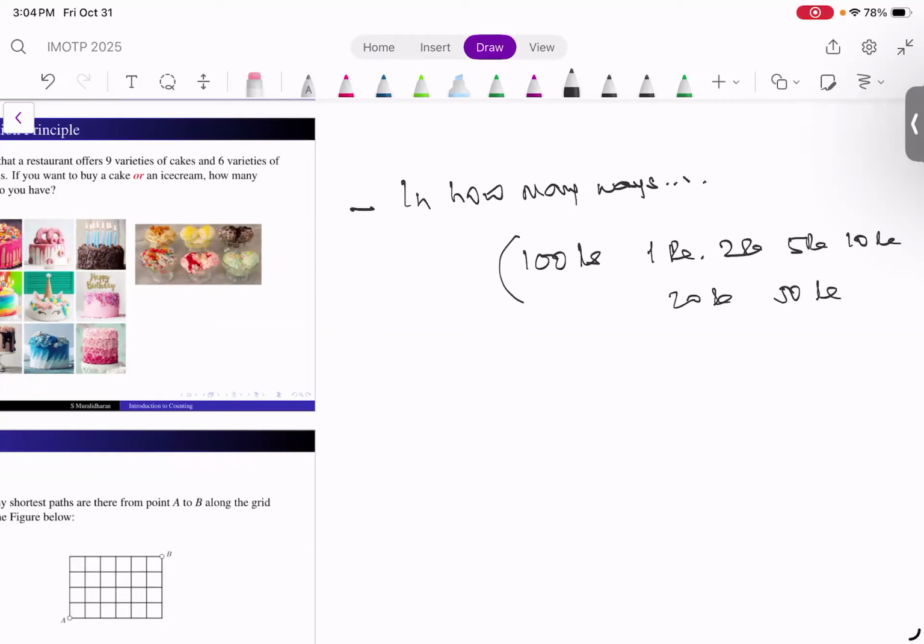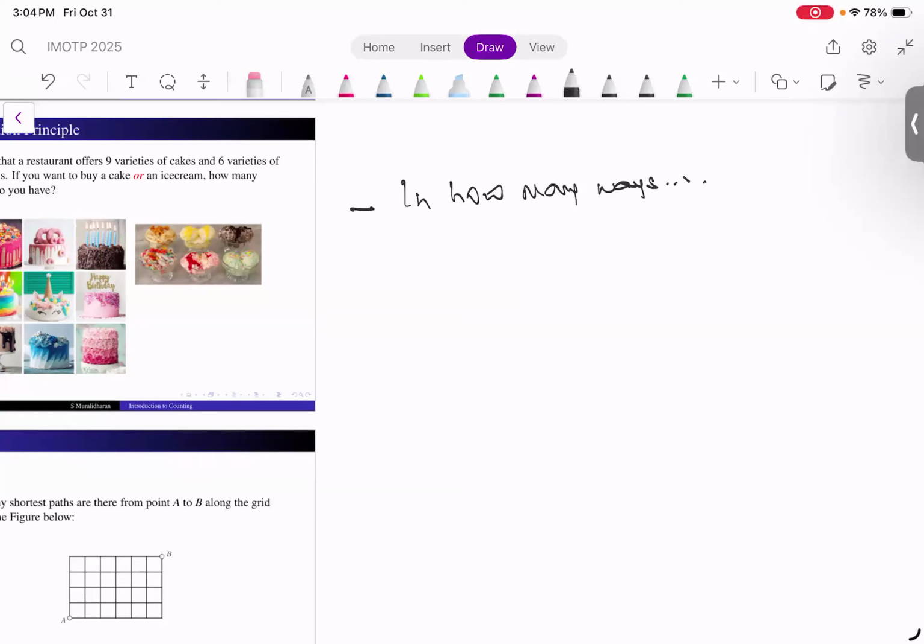I can give it as two 50 rupee notes, or five 20 rupee notes, or one 50 rupee note and five 10 rupee notes, and so on. There are so many ways, but our aim is to count all of them. We'll do this problem if there is time.